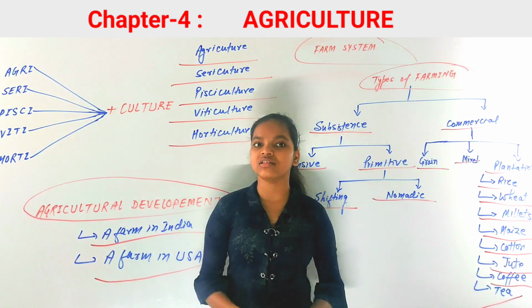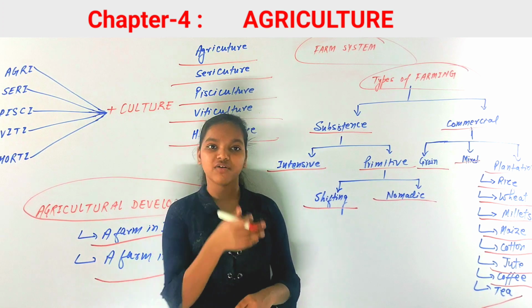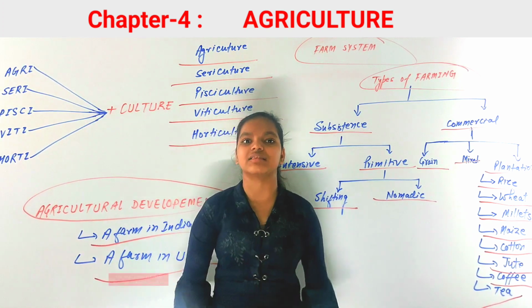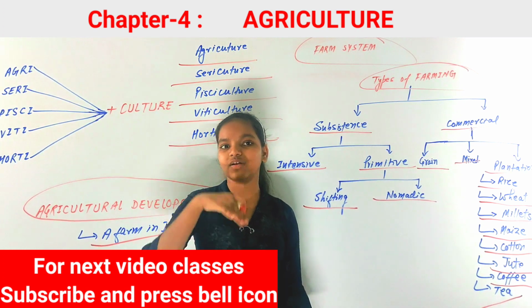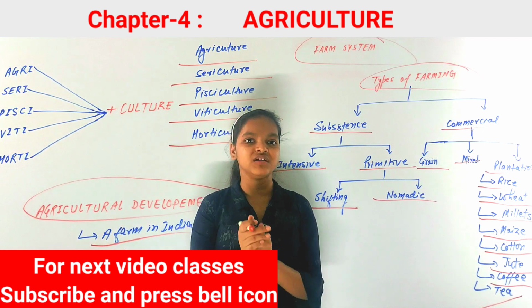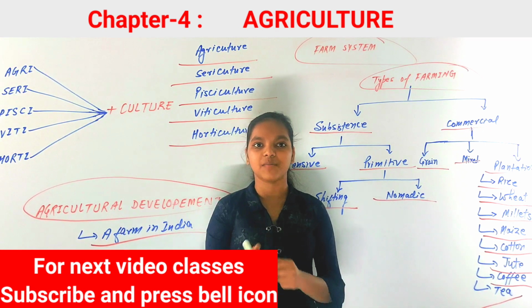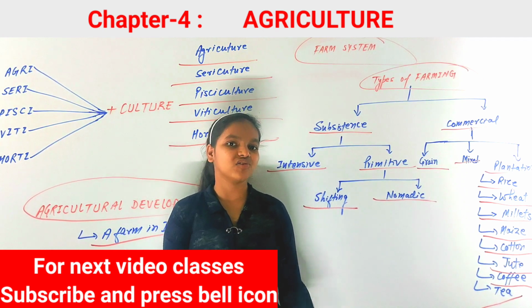So this is all we have discussed in this chapter about agriculture. We have discussed the types of agriculture, the major crops, and the developments in the agriculture fields. So we have discussed everything about it. This is all about the chapter. I have discussed all topics and subtopics, and I'll be covering the next chapters in further videos. So thank you very much.